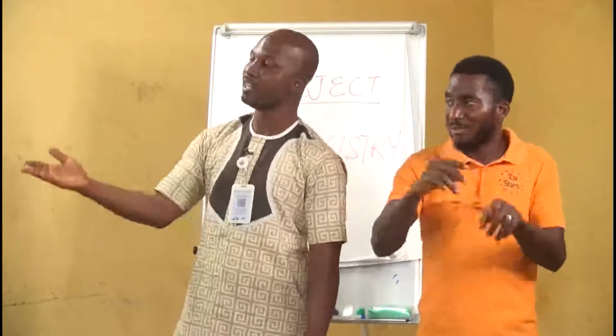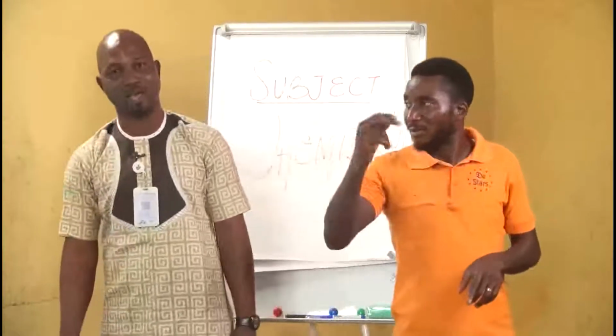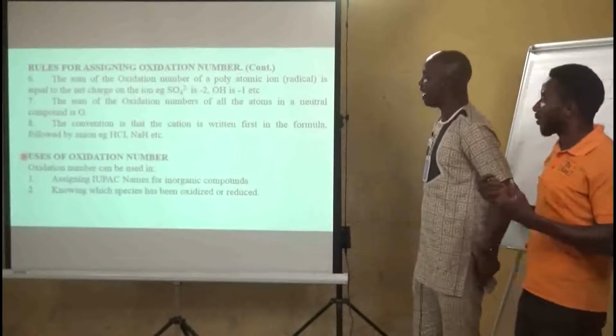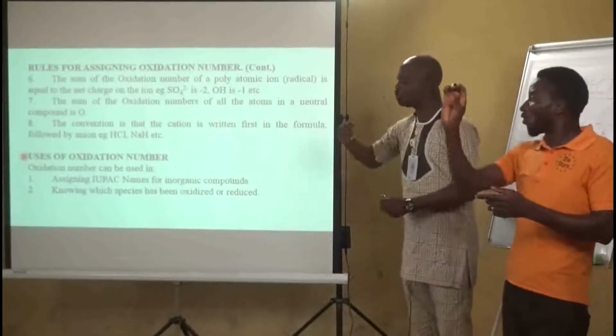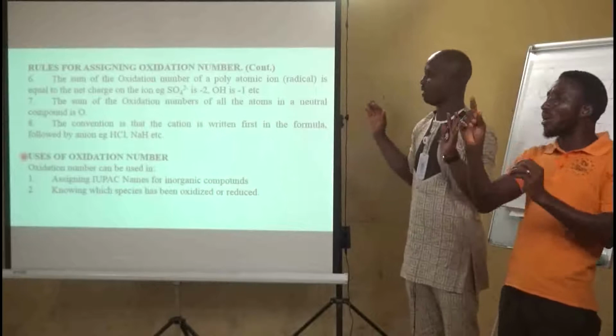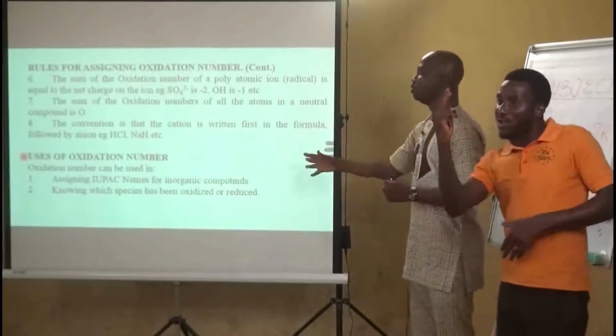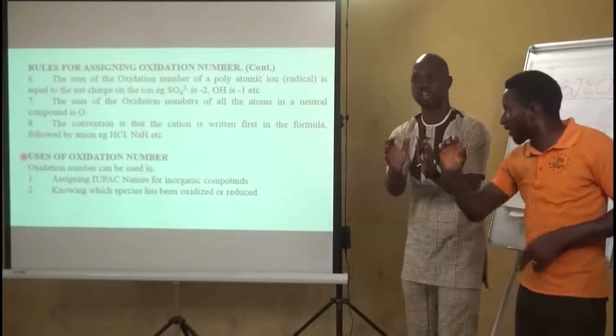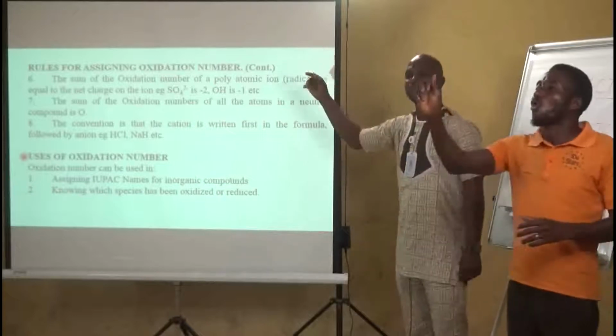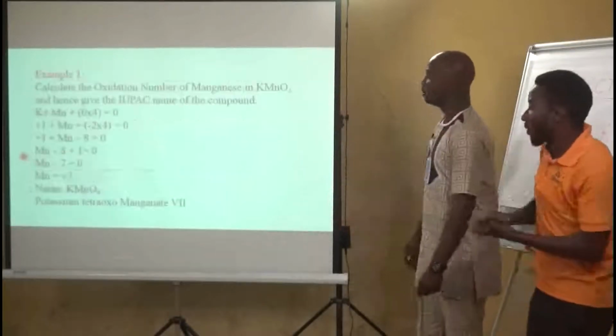But before then, let's look at the uses of oxidation number. The number 1 use of oxidation number is that it is used to give IUPAC nomenclature to inorganic compounds. Then the second one is that it is used to know which species has been oxidized or reduced, as has been portrayed in the definition earlier on. So we'll look at an example.